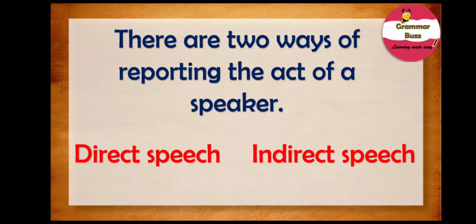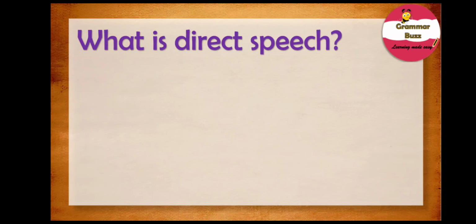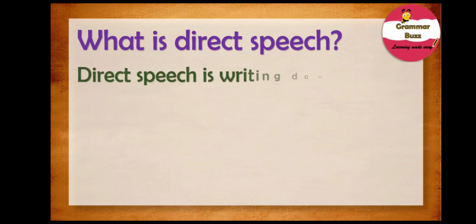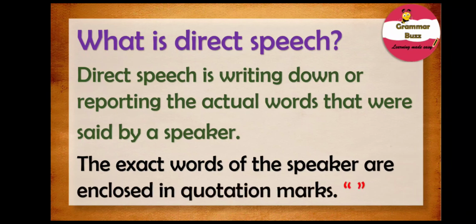So, what is direct speech? Direct speech, as we already know, is writing down or reporting the actual words that were said by a speaker. This means the actual words of the speaker are quoted as they are without making any change. The exact words of the speaker are enclosed in quotation marks or speech marks. Don't you remember that? I bet you do.